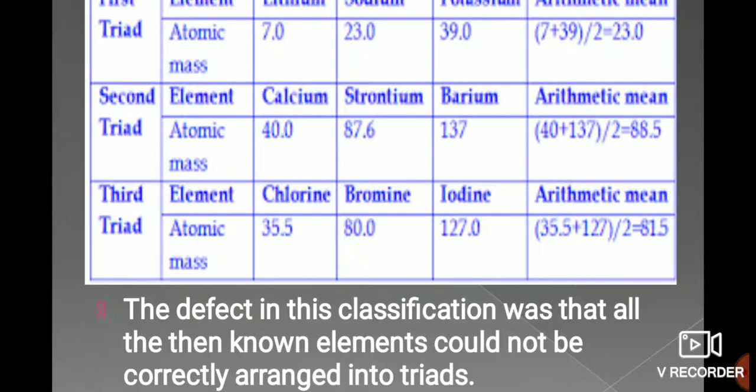Again the third triad, that is chlorine, bromine and iodine. Chlorine has 35 and iodine has 127. When you take the roughly average, it comes to 81.5. So it is roughly the average, equal to bromine.